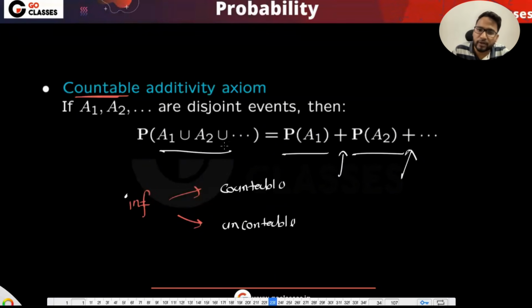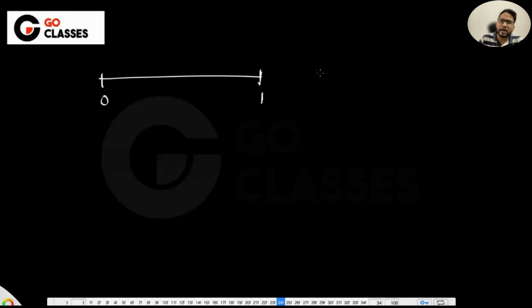But here I just want to make the point that this set of events can be infinite, but should be a countable set only. The reason is that if you move to continuous probability, suppose there is a number line, and on this number line this is 0 to 1. You define a probability, maybe a uniform probability, such that the probability that A to B occurs is maybe 1 upon B minus A or something like that.